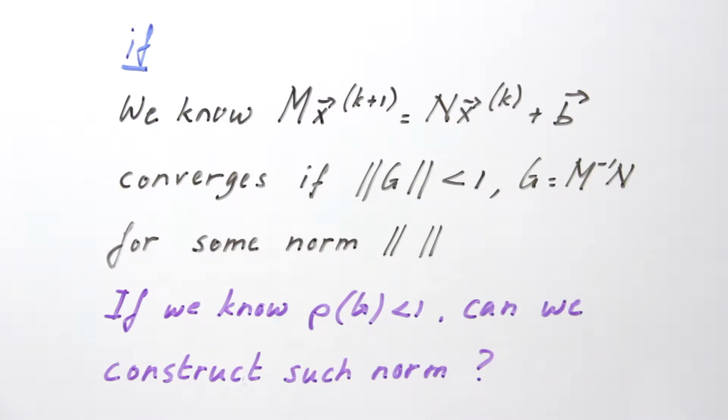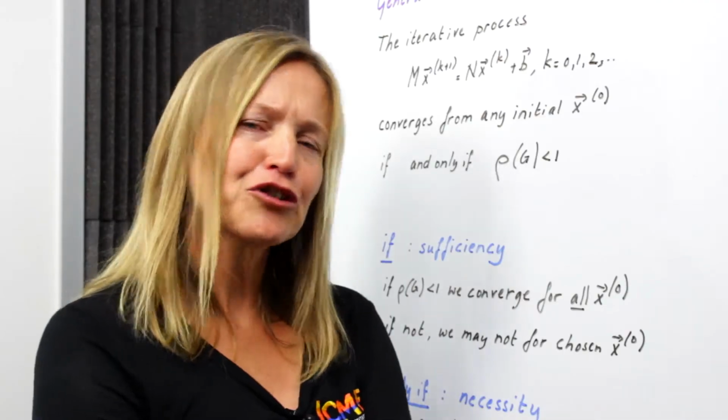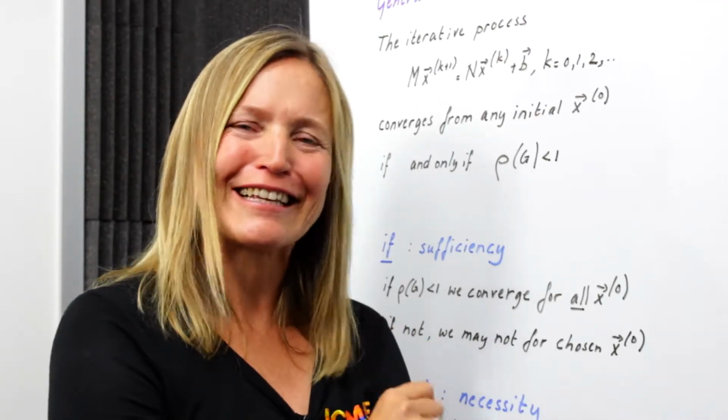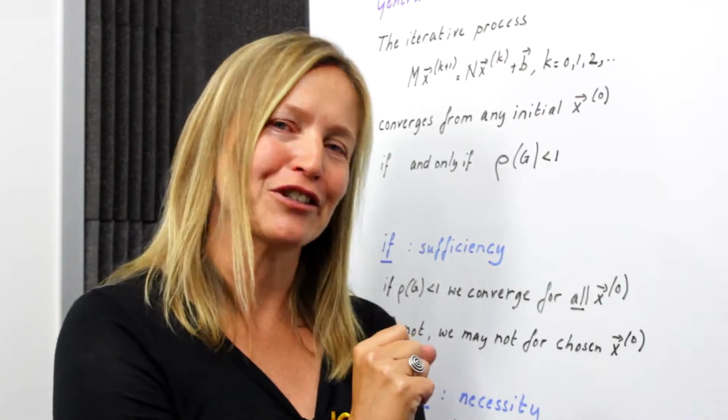So now the idea is, for this if proof, that we take this assumption, that the spectral radius of G is smaller than 1, and from this we construct some norm for which we can show that the norm of G is smaller than 1, and then we have sufficiency. Constructing this norm is really clever, and we're going to use two things for this.